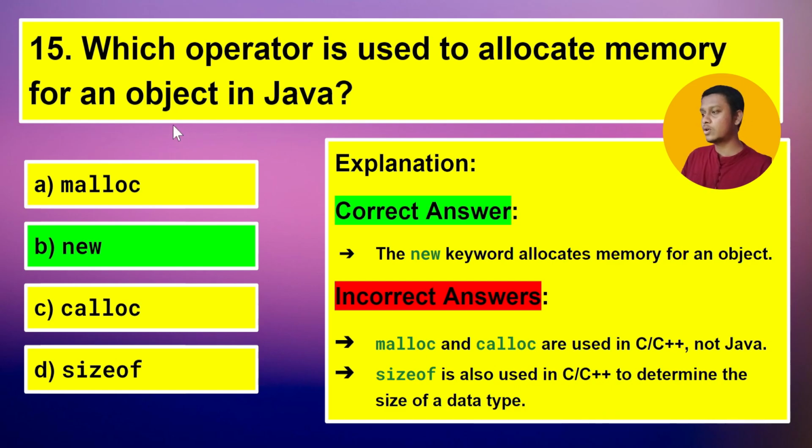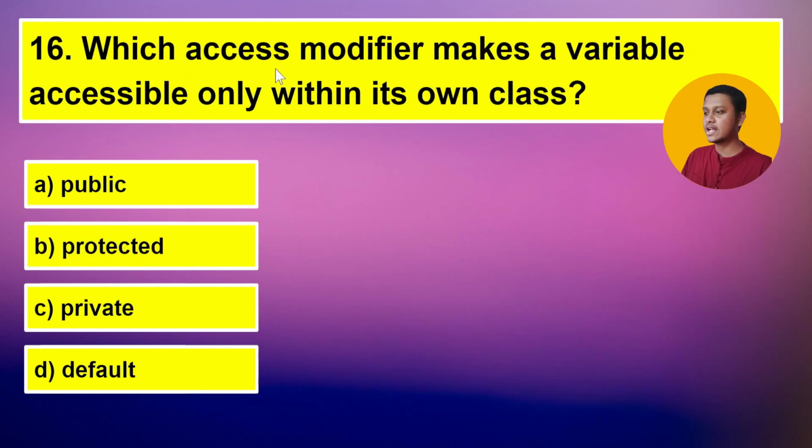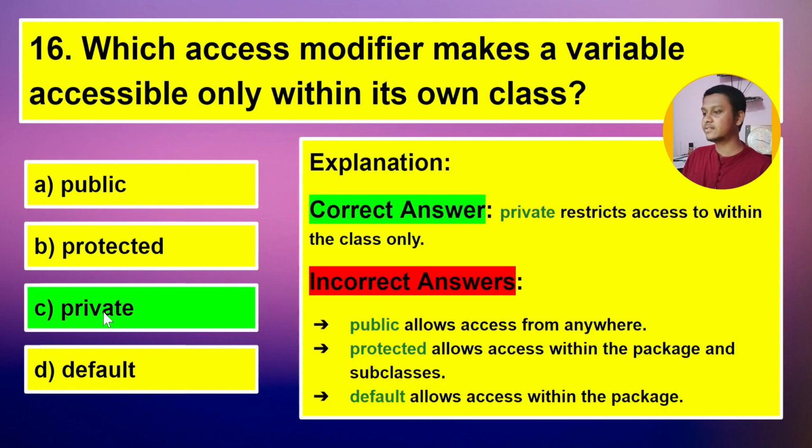So now let's go to our next question, which is which access modifier makes a variable accessible only within its own class? Okay, which access modifier makes a variable accessible only within its own class? Public, protected, private, default. So its correct answer is private. So private restricts access to within the class only.